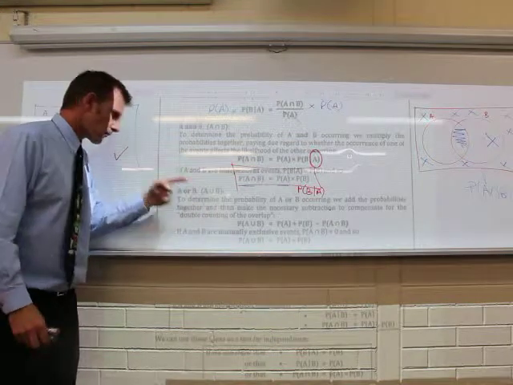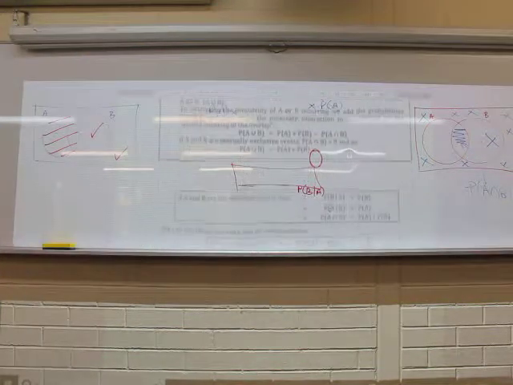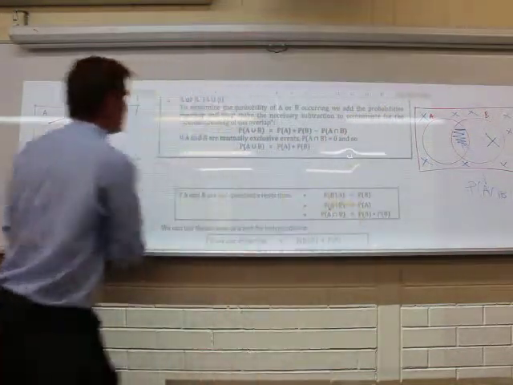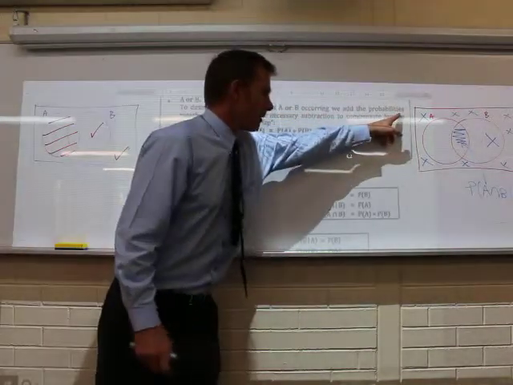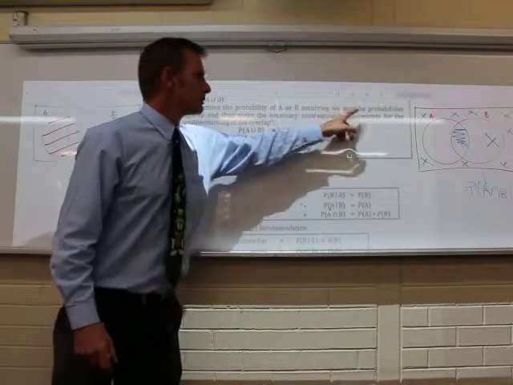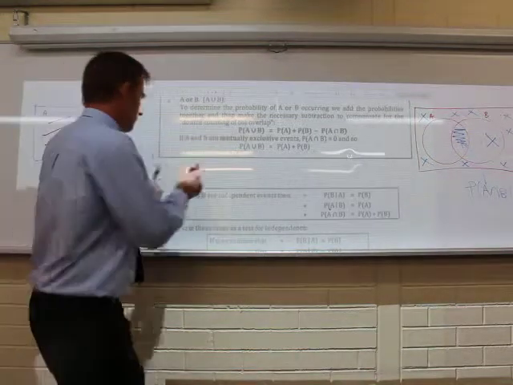Right, next one. A or B. A or B. Very important wording. Or B. Have a read of it while I'm rubbing this off. A or B. So what are we doing here? To determine the probability of A or B, we add the probabilities, but we make the necessary subtraction to compensate for the double counting. Alright? Let me draw up a sketch here.